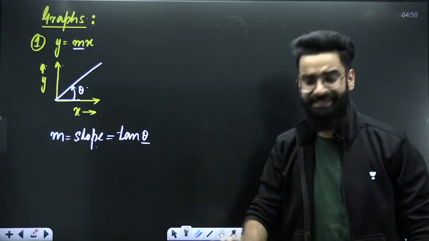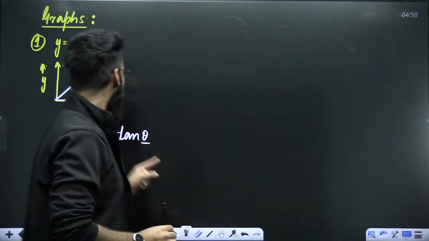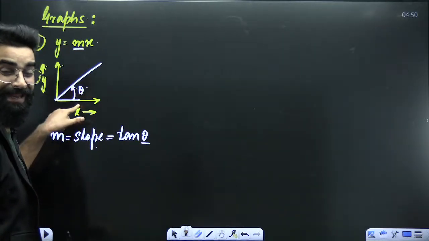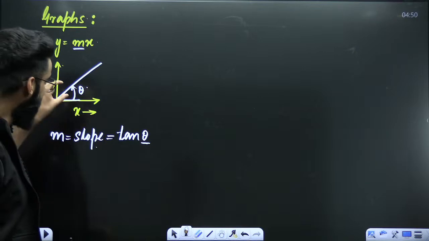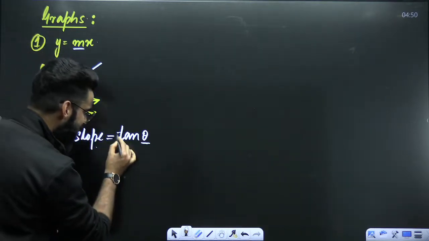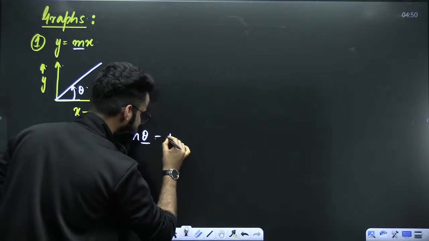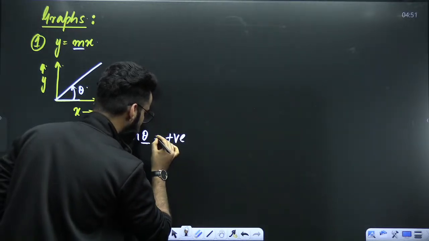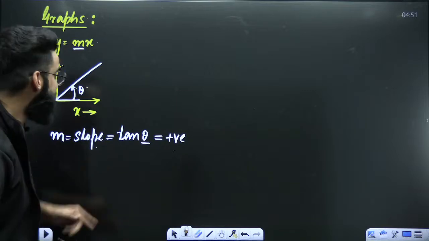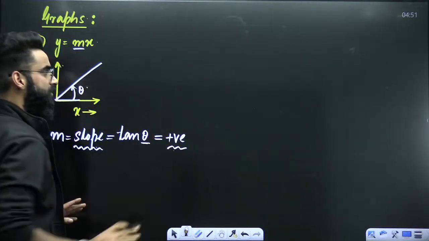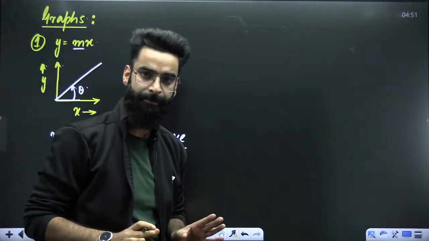Perfect. At the same time, one more thing. The theta over here is acute, right? It's less than 90 greater than 0. It's acute. If theta is acute, can I say tan of theta, tan of acute angle will come out to be positive? Yes, tan of acute angle comes out to be positive. That means the slope over here is coming out to be what? It's coming out to be positive. As simple as that. Okay?